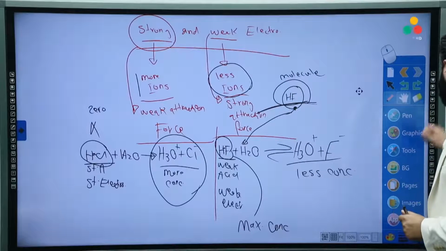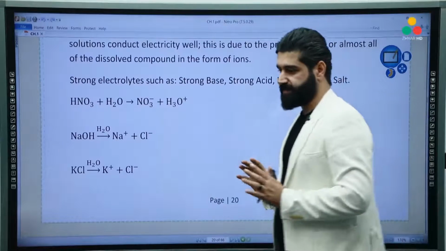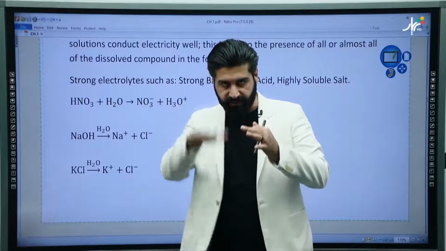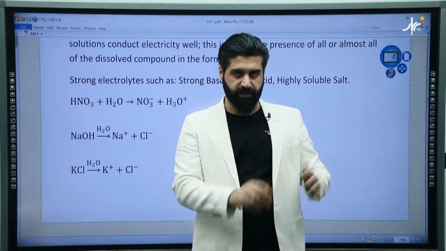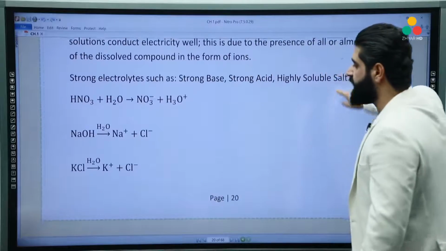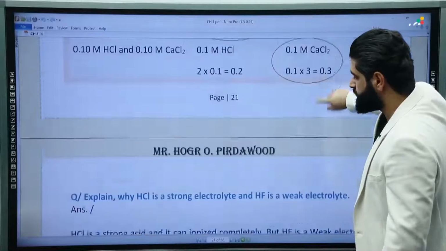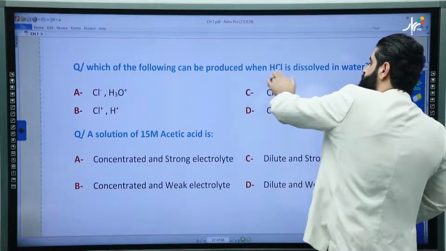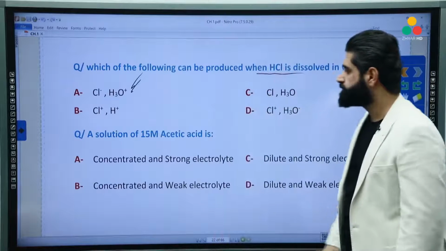That's why we can say that a strong electrolyte contains only cation and anion. A weak electrolyte contains cation, anion, and molecule: cation and anion at less concentration, and molecule at maximum concentration in a weak electrolyte solution. But for a strong electrolyte, there will be no molecule, only cation and anion. And let's go through some questions. Okay, I explained all of them. Which of the following can be produced when we dissolve HCl in water? We knew that. H3O plus and Cl minus, okay?